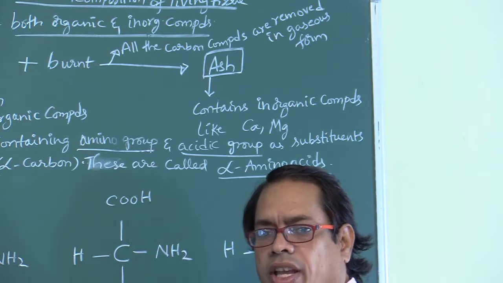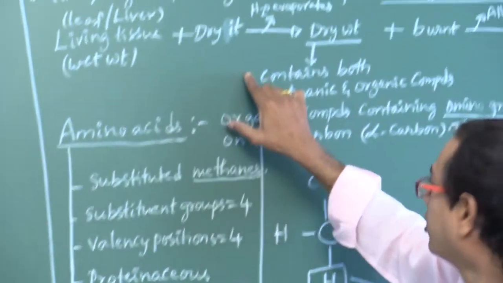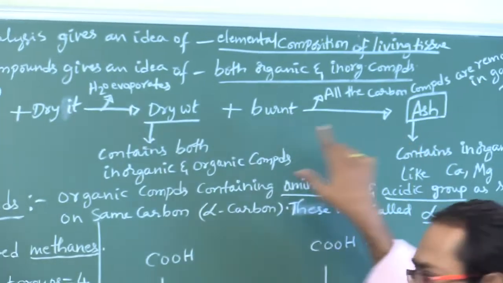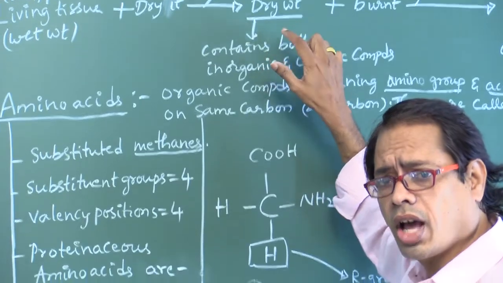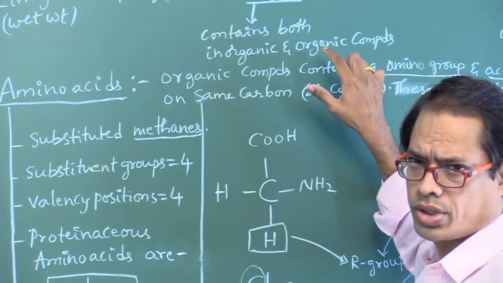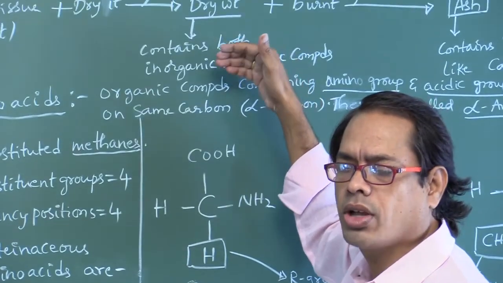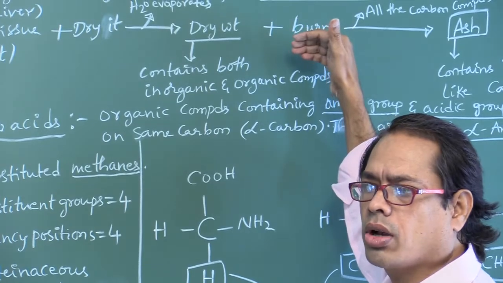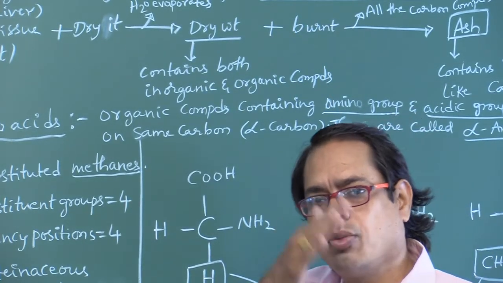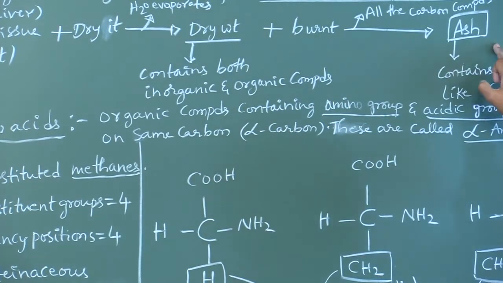So the sequence is wet weight, dry weight, ash. This dry weight contains both inorganic compounds and organic compounds. When the dry weight is burnt, what happens? All the carbon compounds are oxidized and removed in gaseous form, and finally ash will be formed.